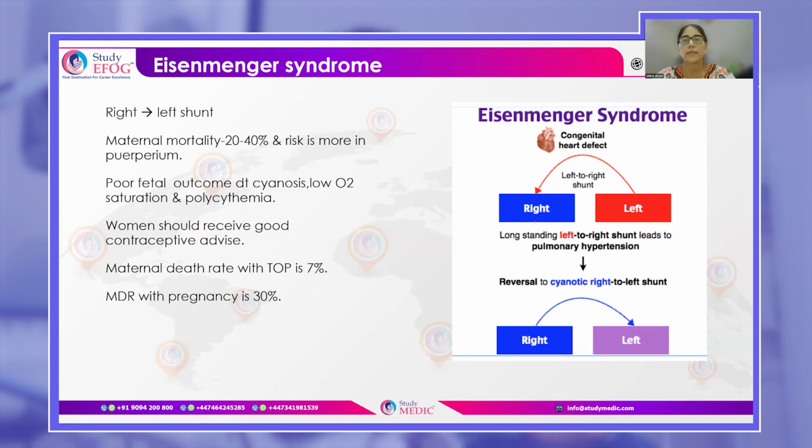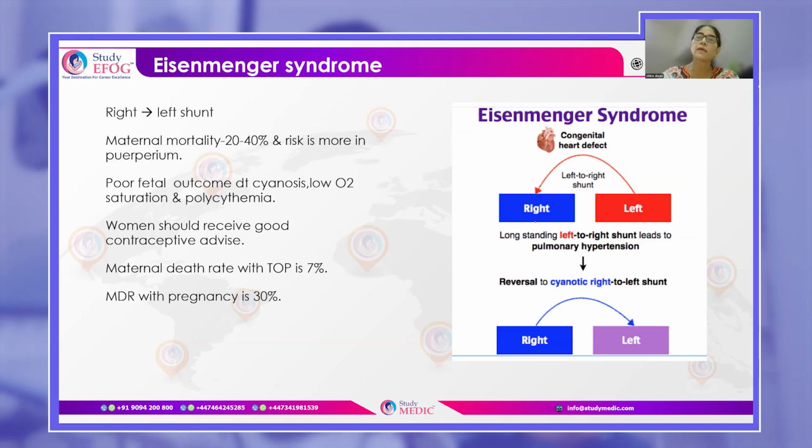The pressures in the right side of the heart increase above that of the left side of the heart, and you get reversal of the shunt. So what happens? Blood from the right side of the heart is shunted to the left side of the heart. And deoxygenated blood is the blood that is circulated throughout the body. So that is why the woman becomes cyanotic.